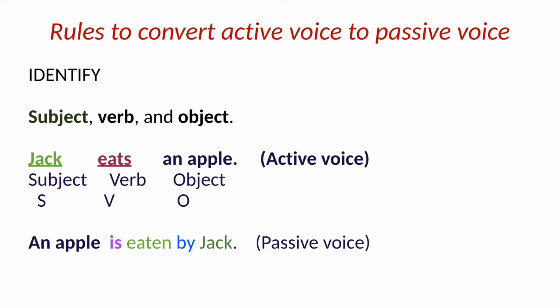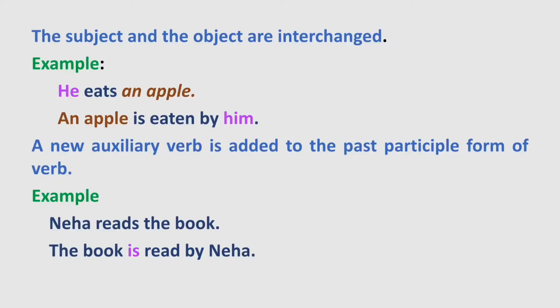An apple is eaten by Jack. An apple becomes the subject and Jack becomes the object of this sentence. And the meaning of both these sentences is identical. This is the second rule, as we have already read. The subject and the object are interchanged. As in the example it is shown, he eats an apple becomes an apple is eaten by him.